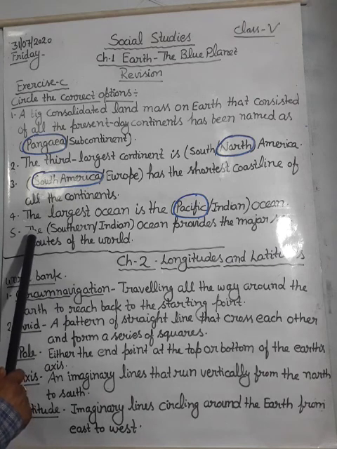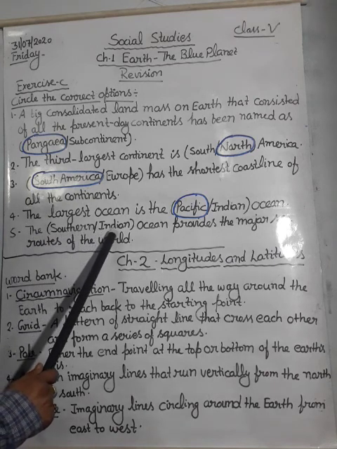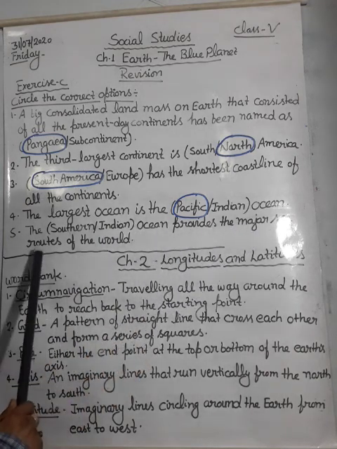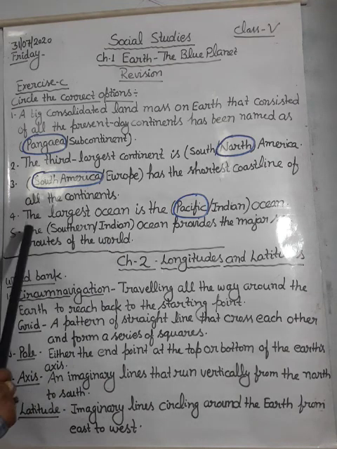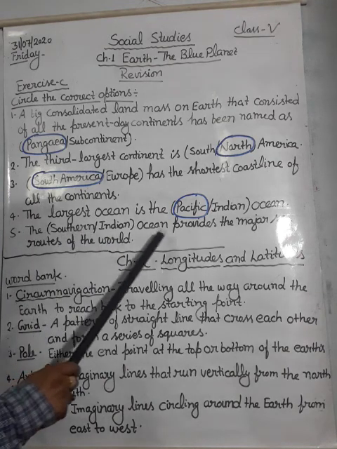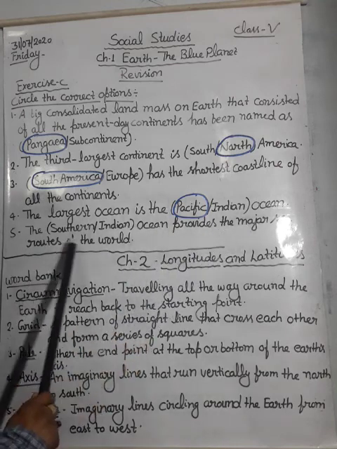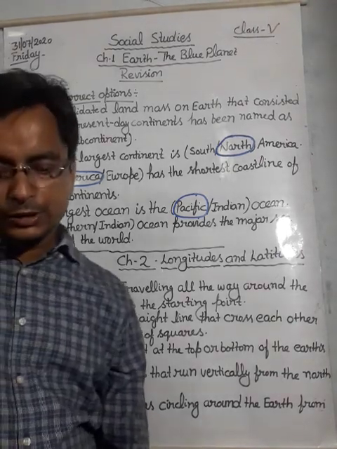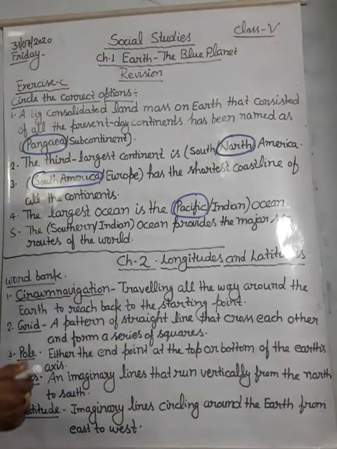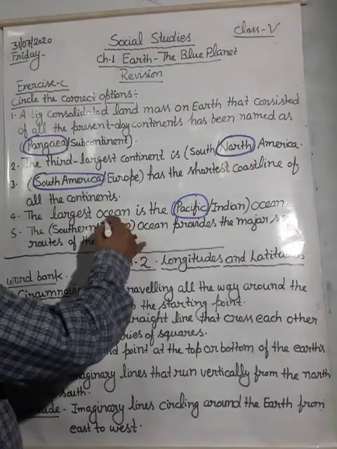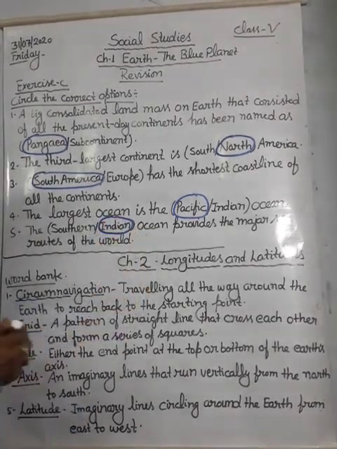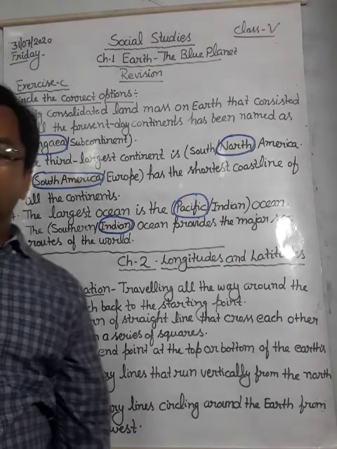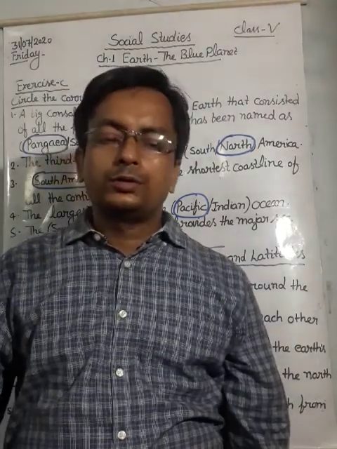And next is: the southern or Indian Ocean provides the major sea routes of the world. The dash ocean provides the major sea routes of the world. Which ocean provides the major sea routes? Yes student, answer will be Indian Ocean. Indian Ocean provides the major sea routes of the world. So it's all about the first lesson.